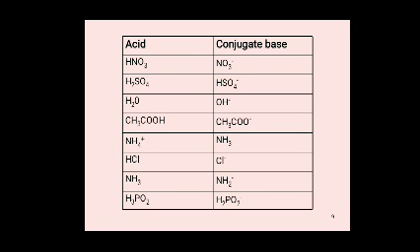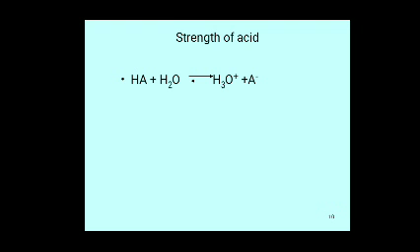NH4 plus, its conjugate base NH3. HCl, conjugate base Cl minus. NH3, its conjugate base NH2 minus. H3PO2, its conjugate base H2PO2 minus.